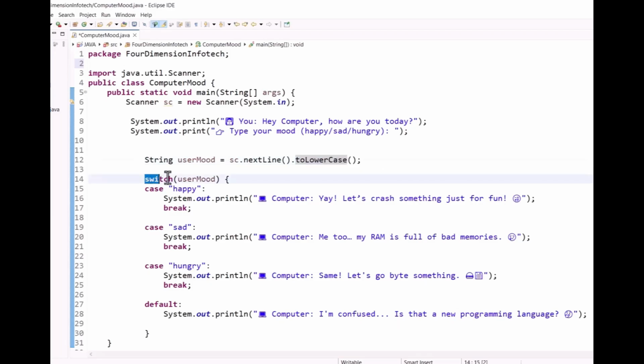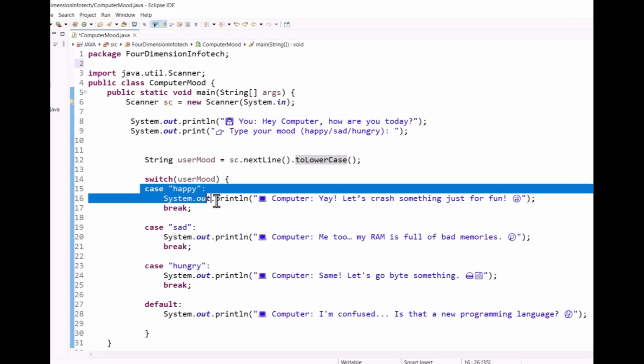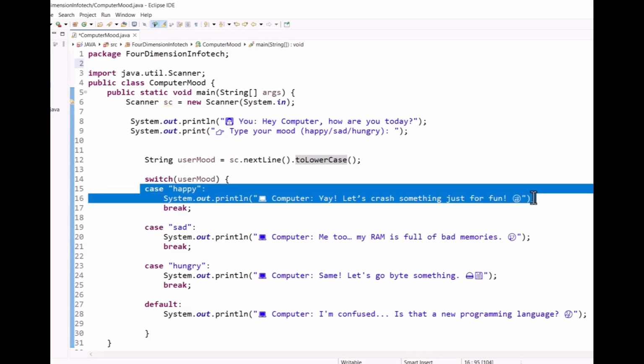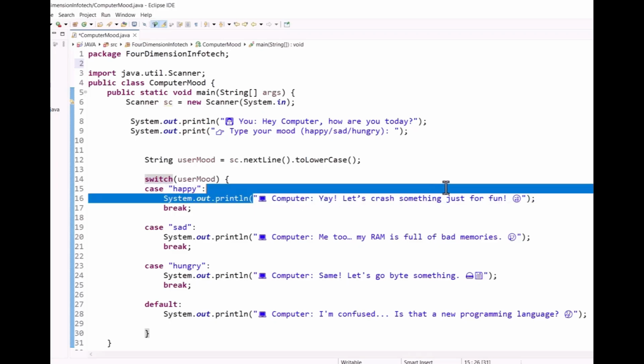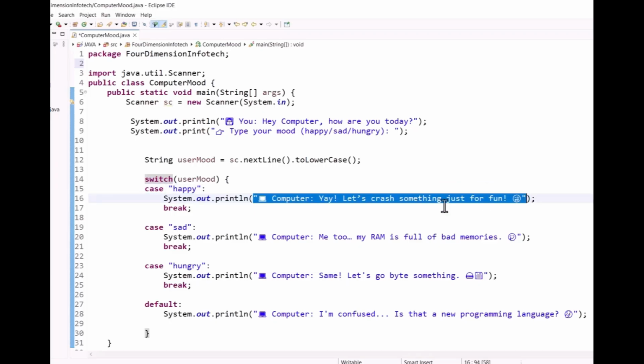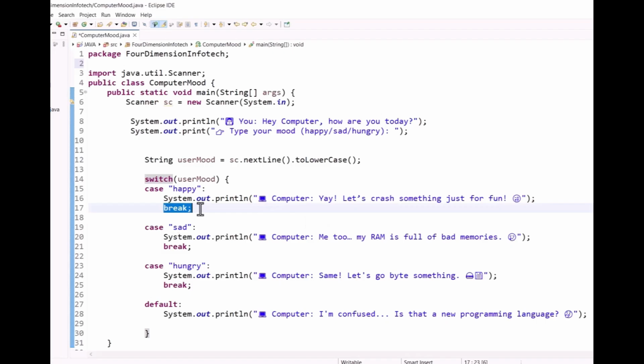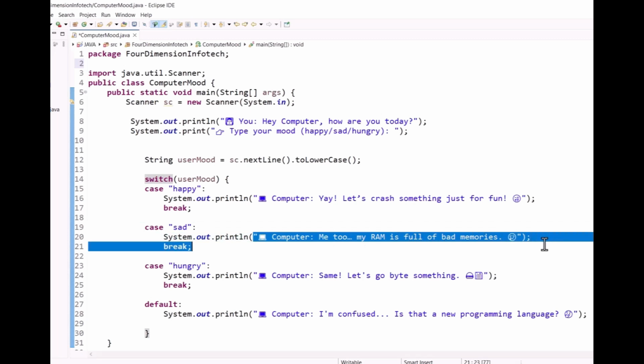Okay, here in the switch we have written userMode, and there are some cases. The first case is happy. If the case is happy, then it will print the statement: computer, yeah, let's crash something just for the fun. After that it will break. If the case is the second, sad, at that time it will print: computer, me too, my RAM is full of the bad memories. Then after that it will break.